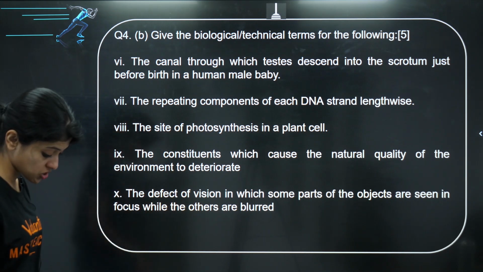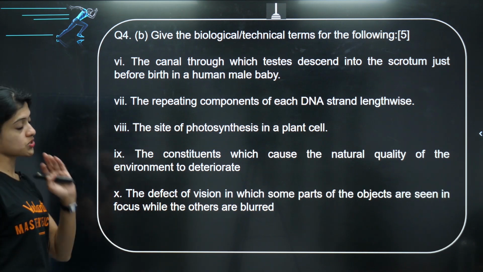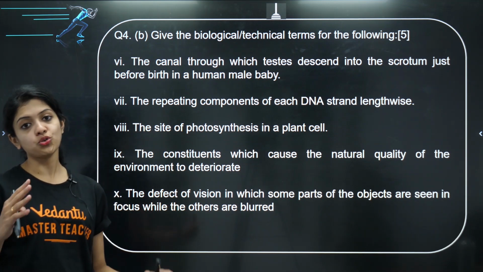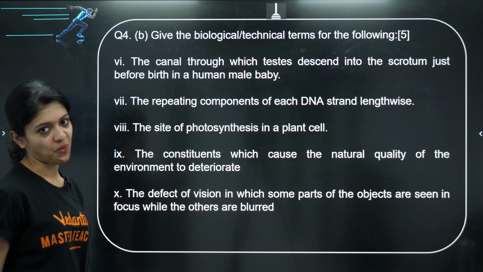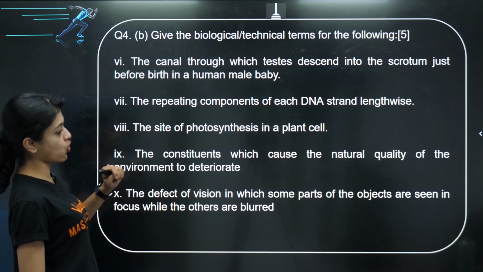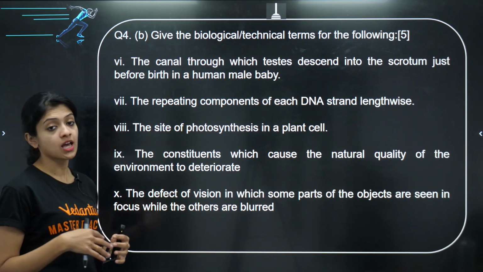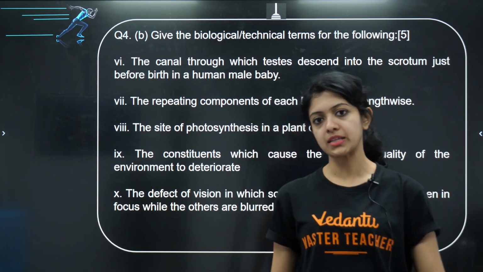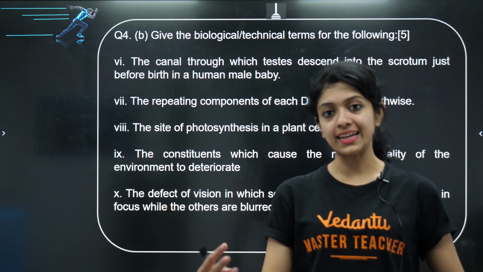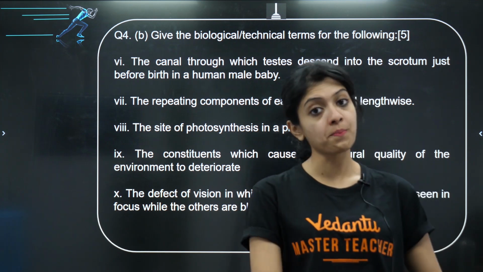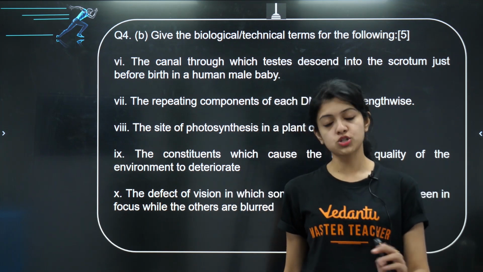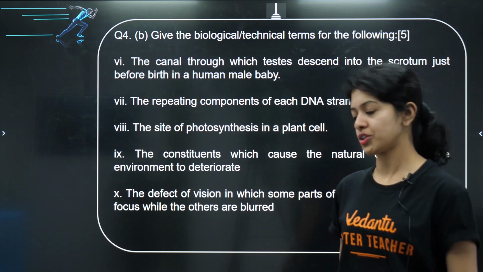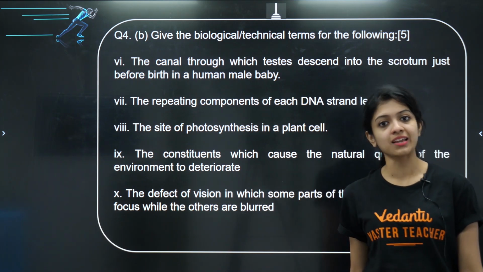Question number 8 is extremely simple. Site of photosynthesis in a plant cell. Who am I asking this to? Yes, all of you are smart. I know you have said the answer is chloroplast. Yes, the constituents which cause the natural quality of the environment to deteriorate. What is it? It's been described in a seemingly complex way, but it's something very simple. Bangalore is full of this, Delhi is full of this, Chennai also has lots of this, Bombay also has lots of this, Kolkata also has lots of this. What is it? Yes, pollutant. Pollutants are the constituents which degrade the quality of the environment.